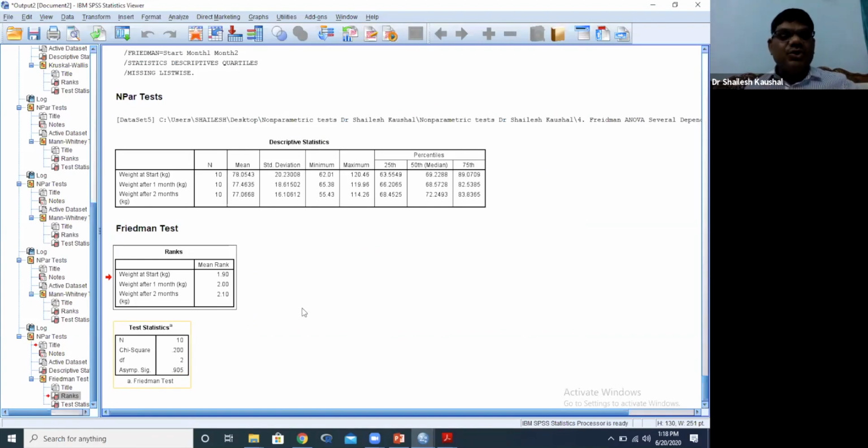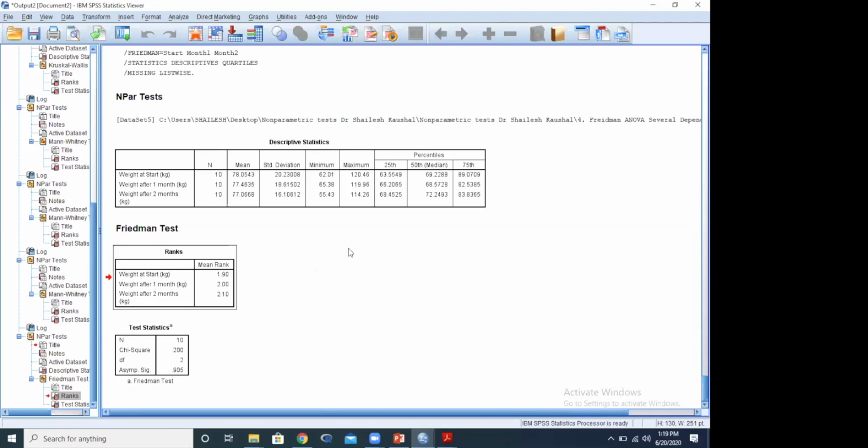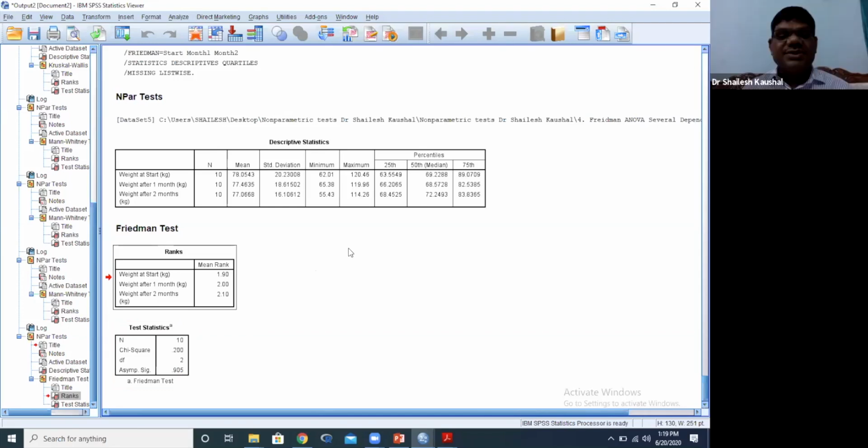Is it clear? So there is no need for post hoc analysis. But in case we see an impact, then we should use post hoc analysis using the Wilcoxon signed rank test. So post hoc analysis for the Kruskal-Wallis test, we use the Mann-Whitney U test. For Friedman ANOVA, we use the Wilcoxon signed rank test.